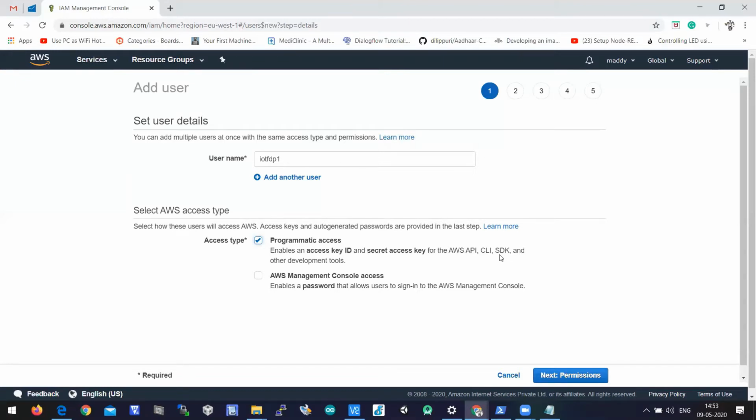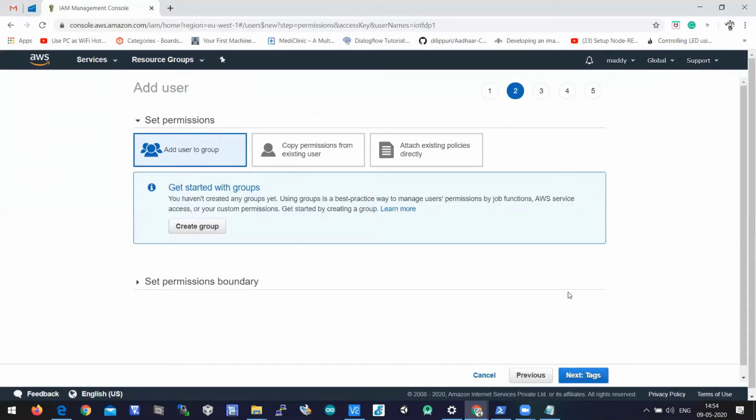Till date in this FTP, we have not used programmatic access. Today we are using programmatic access. We wanted to tell you that there is also an option like programmatic access, which is required to program, which is used to call APIs of AWS through a simple Python script, like development tools. Okay, so let's click on next permissions.